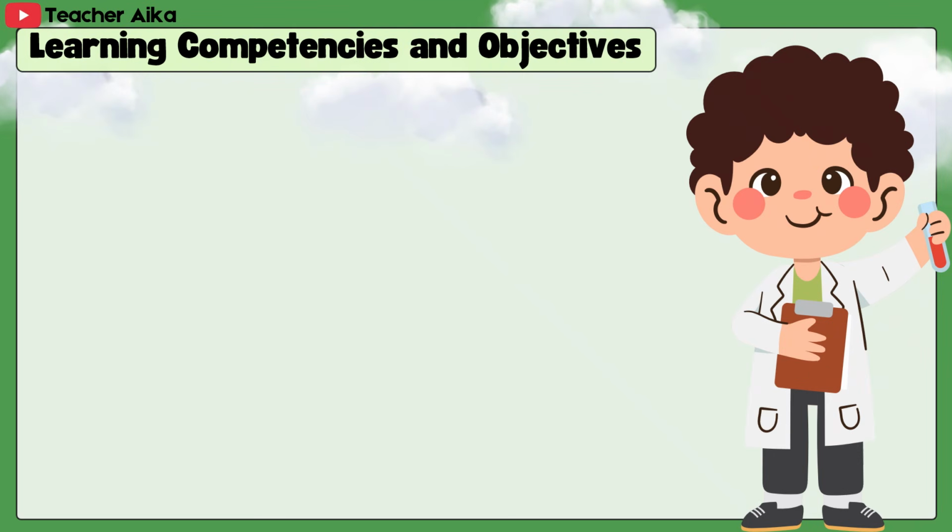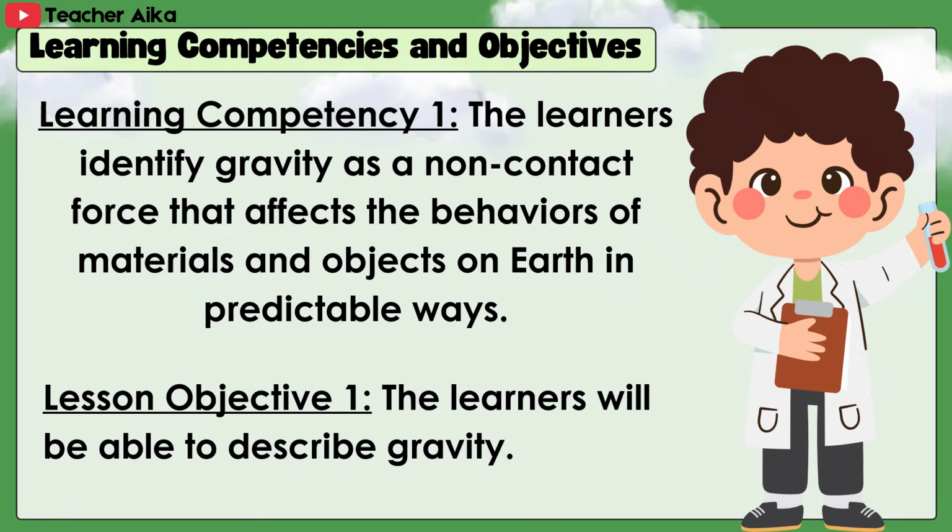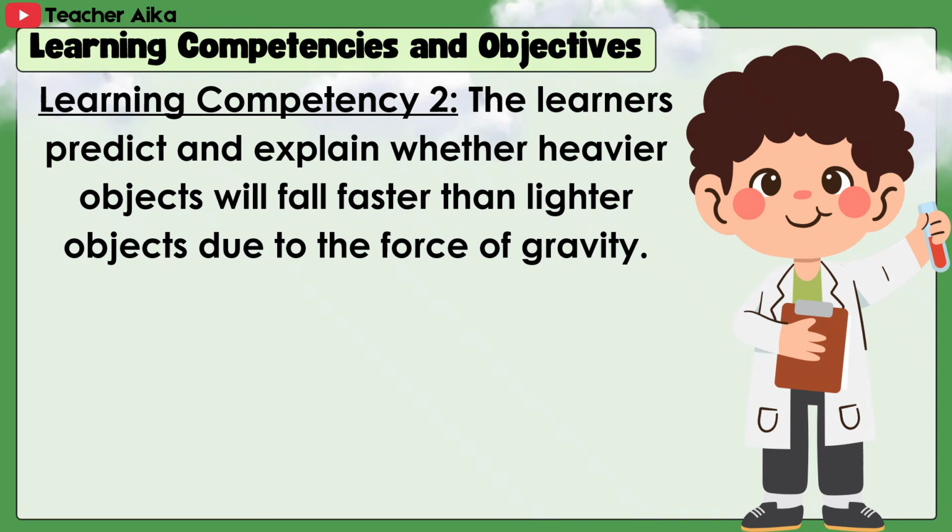Learning competencies and objectives. 1. The learners identify gravity as a non-contact force that affects the behaviors of materials and objects on Earth in predictable ways. The learners will be able to describe gravity. 2. The learners predict and explain whether heavier objects will fall faster than lighter objects due to the force of gravity.